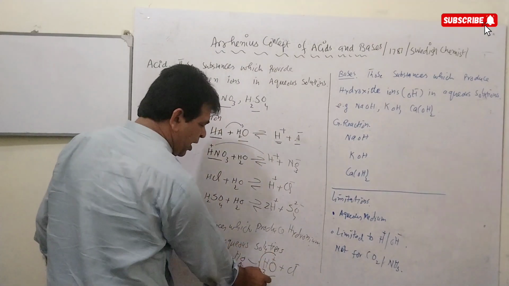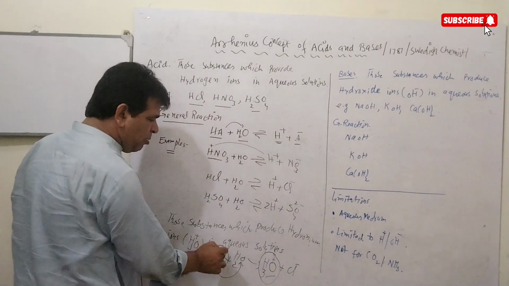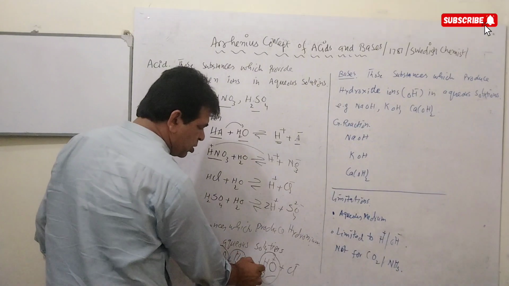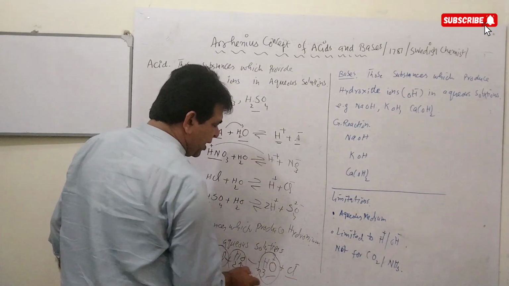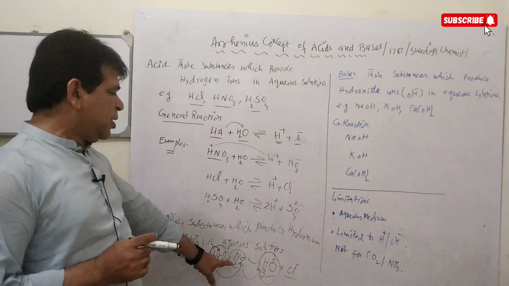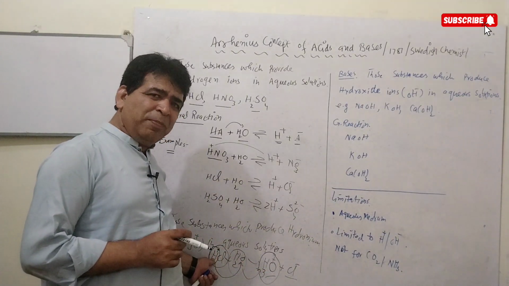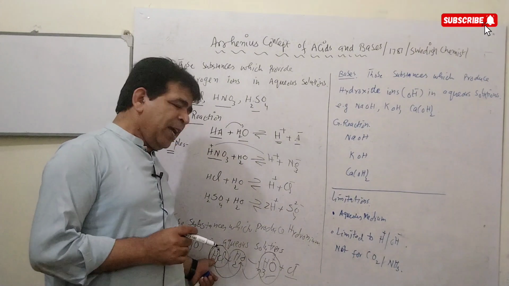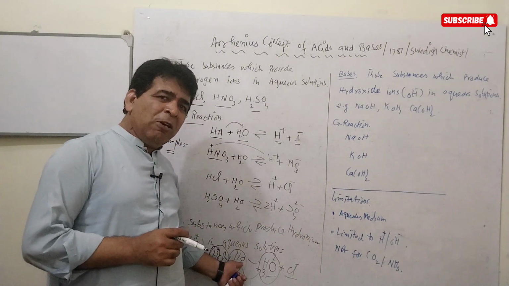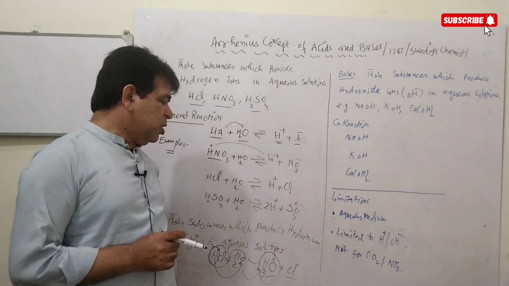So now we can say that when acids are dissolved in water, they also produce a hydronium ion and a negative ion. Hydronium ion production also shows that HCl is an acid, because it has produced H+ ions, and the H+ ions were taken by water to produce a hydronium ion.